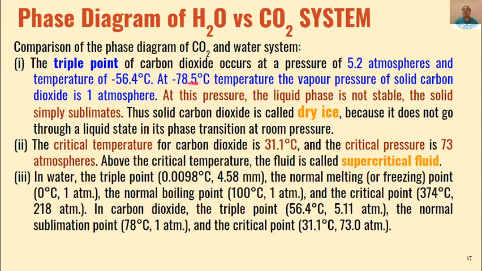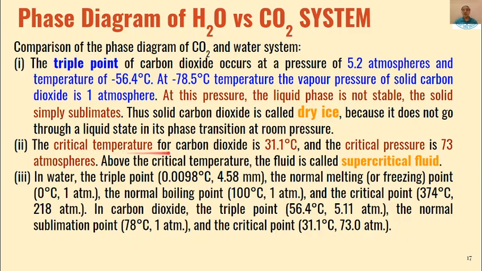And as I have told you, at minus 78.5 temperature and 1 atmospheric pressure, solid carbon dioxide exists, and that is why carbon dioxide at this temperature and pressure is called dry ice. So thus solid carbon dioxide is called dry ice.